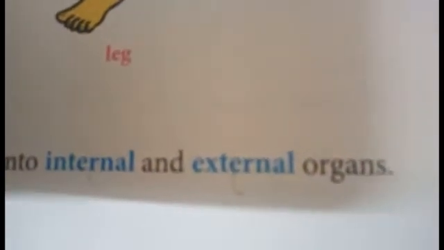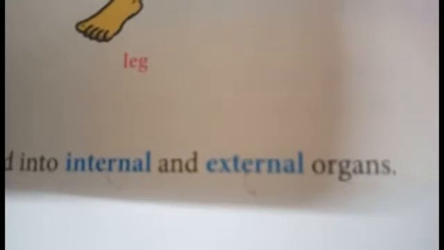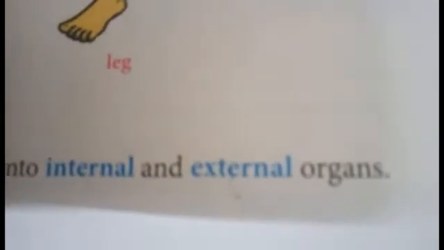And then what all come under external organs? Limbs. So limbs means leg and arm part, right? Limbs, eyes, ears, mouth, nose, etc. will come under external. Internal means we can't see them from outside. That is an internal organ. External organ means body parts we can see from outside. The outside parts like eyes, ears, nose, mouth, like that.